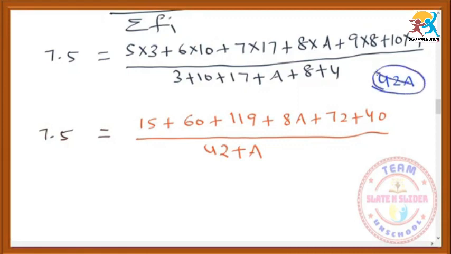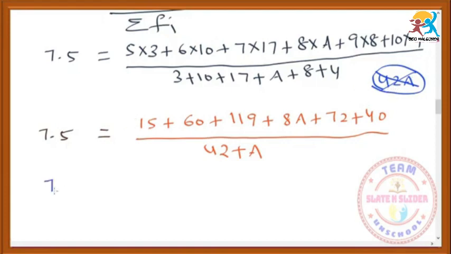Actually we should not add the number and the variable. Here we are asked to add 42 plus a, but if you write 42a, then what will happen? 42a means 42 into a. You are given to add, but what we did, we multiplied, so this is wrong. That's why we should not write like that.